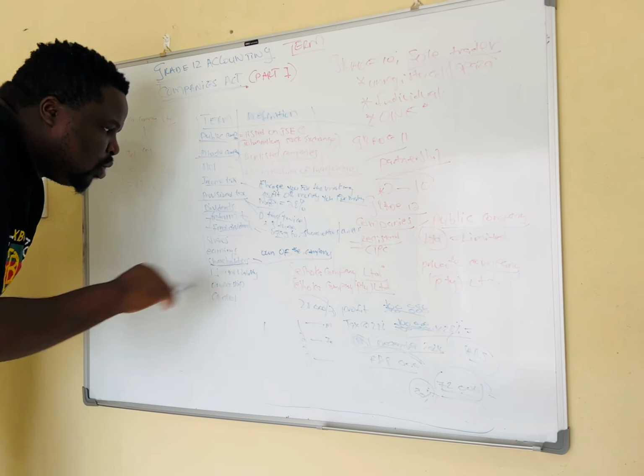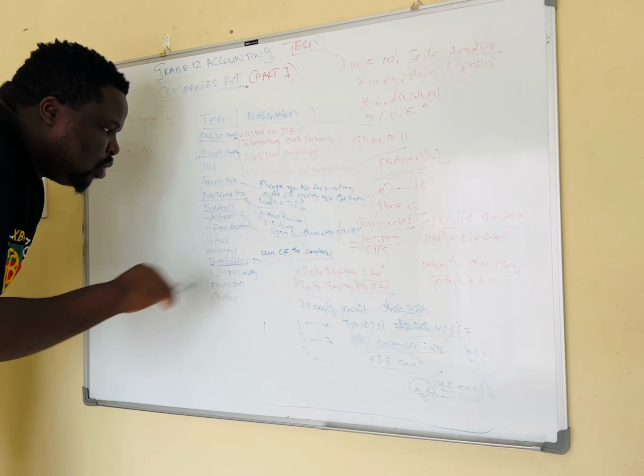Okay, and then now let's look at what shares are. Remember when we spoke about the difference between a public company and a private company. Remember when you did grade 10, you had a sole proprietor and a partnership. With the sole trader, there is no share. You don't own any share. But now when it comes to the company, for you to become an owner, you have to own something called shares that makes you part of the business.